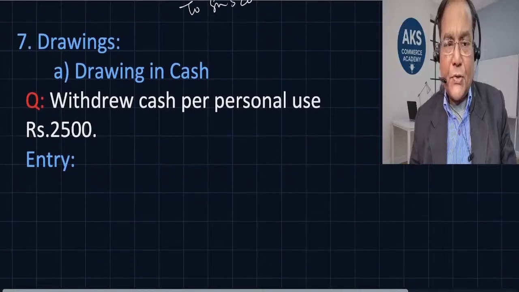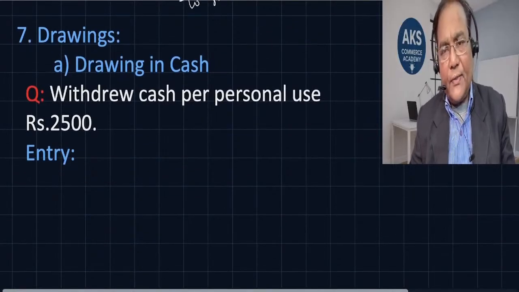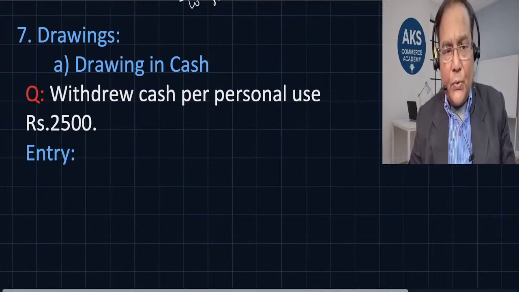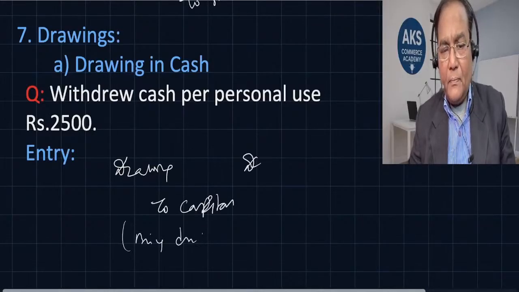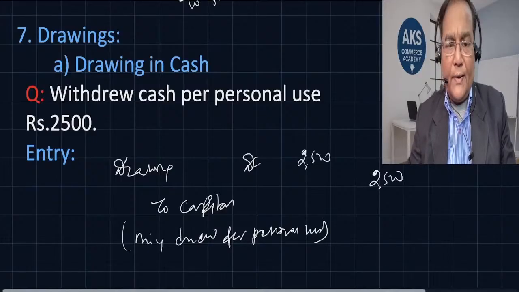Drawing in cash. So we drew cash for personal use, rupees 2500. Drawing is nothing but it reduces capital. So what is the entry that we are going to do? So drawing debit to capital, being cash drawn for personal use. All right. So this is 2500. Now let us see the next one.